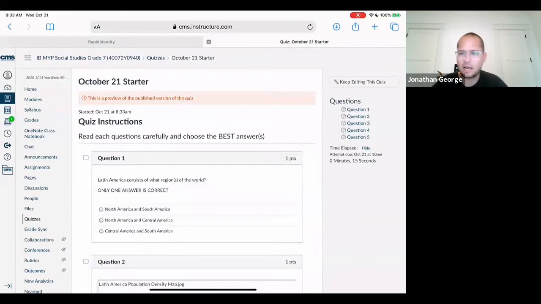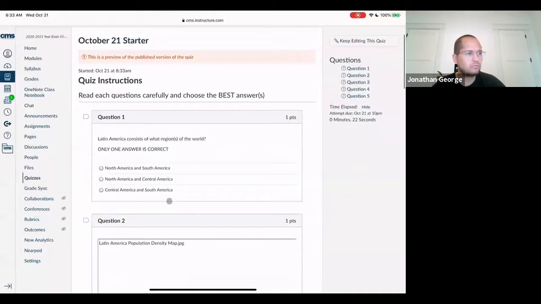Question one, I'm not going to help you with. You got to do that. Latin America consists of what region of the world? Only one answer is correct. I'll help you with it, so a little bit of review. Latin America includes Central America and South America, most of the countries that were colonized by Spain. So that's what that region of the world is: Central America and South America.